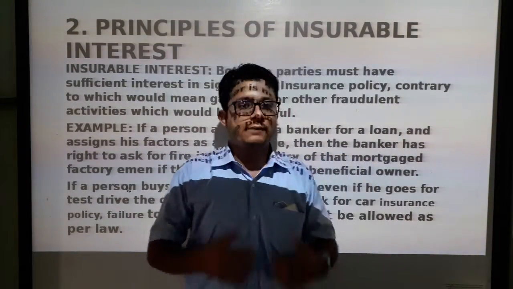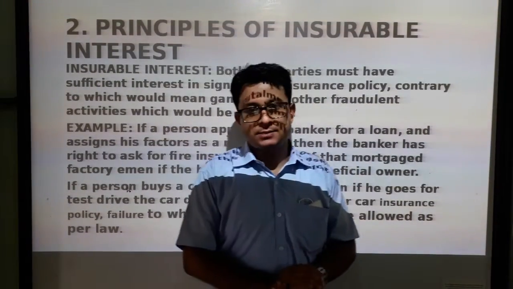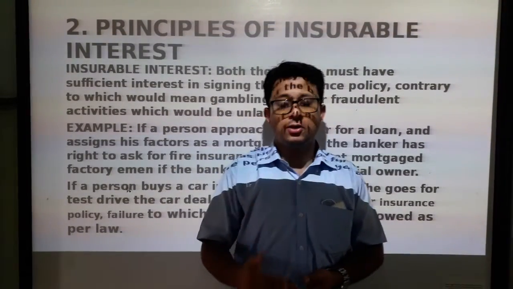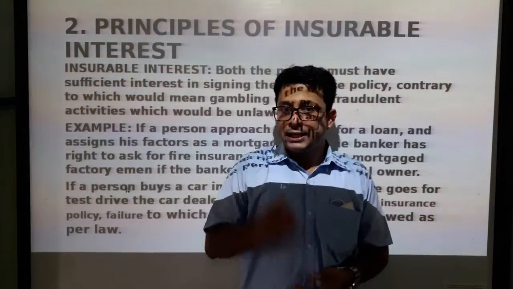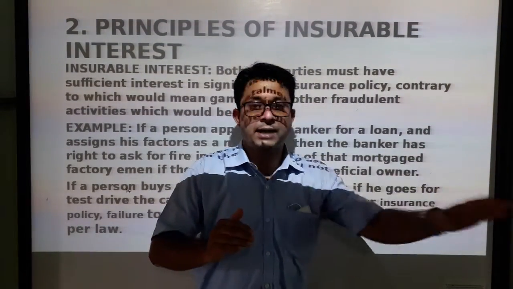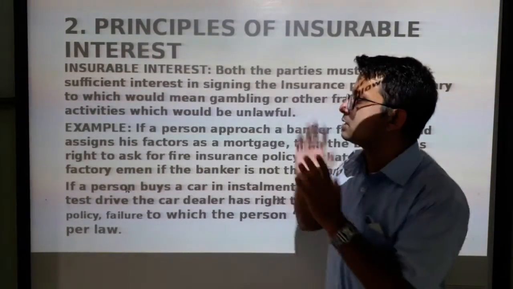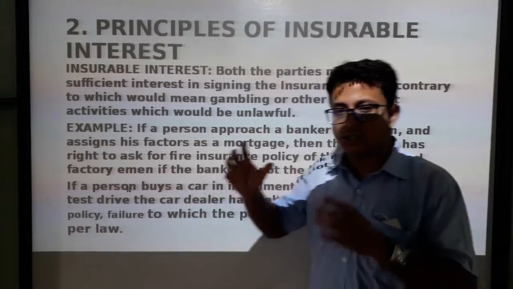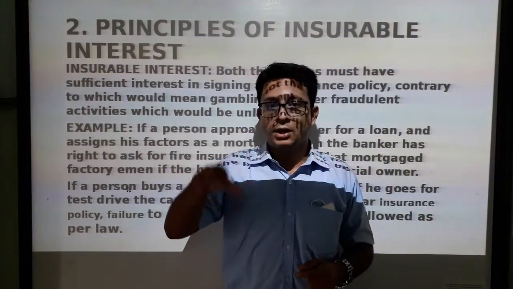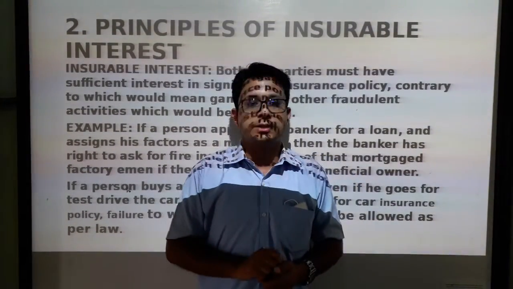Take for example, if I want to take a loan from a particular bank, I need to provide collateral, that is called security, or we call it a mortgage. In that case, the banker has the right to ask for insurance on that property or the mortgaged value. So that is called the principle of insurable interest. Both the insurer and the insured must have sufficient interest in the particular object upon which we are going to purchase an insurance policy.